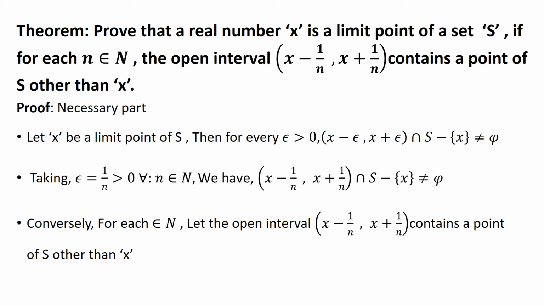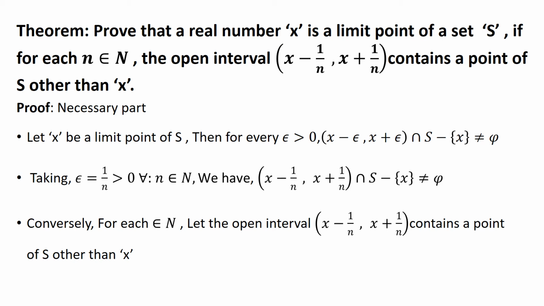Now, taking epsilon equal to 1 by n, where 1 by n is greater than 0 for all n belonging to the set of natural numbers, we have the open interval x minus 1 by n, x plus 1 by n intersection S minus the singleton set x is a non-empty set.